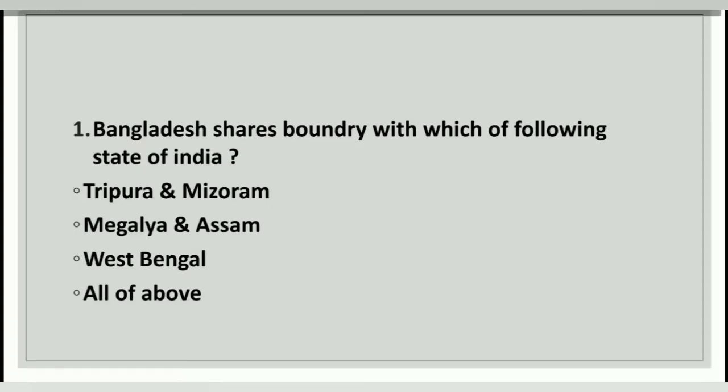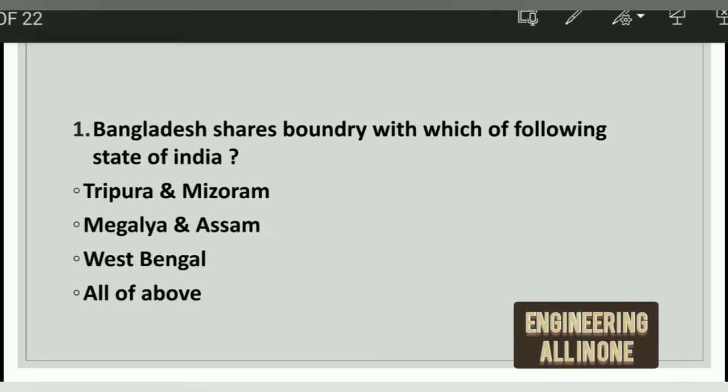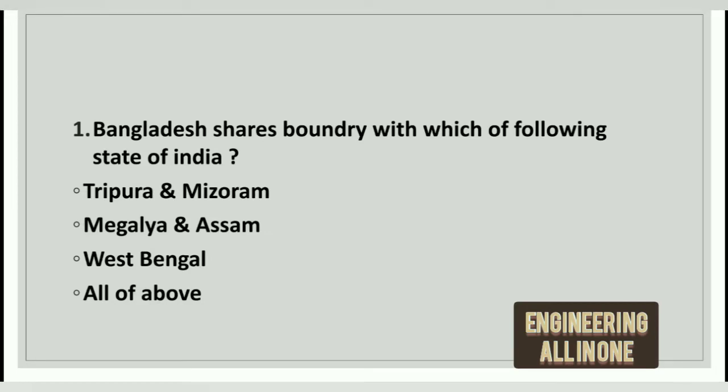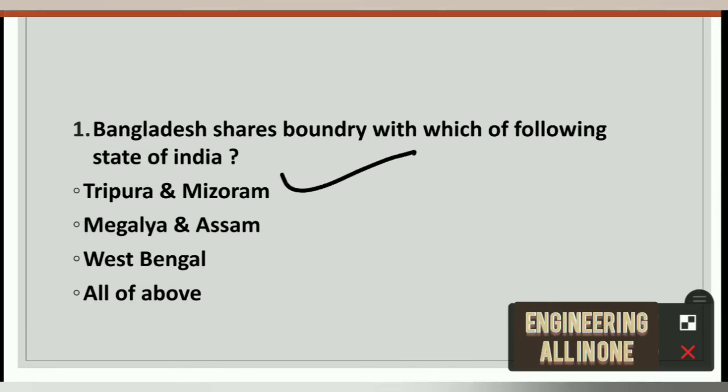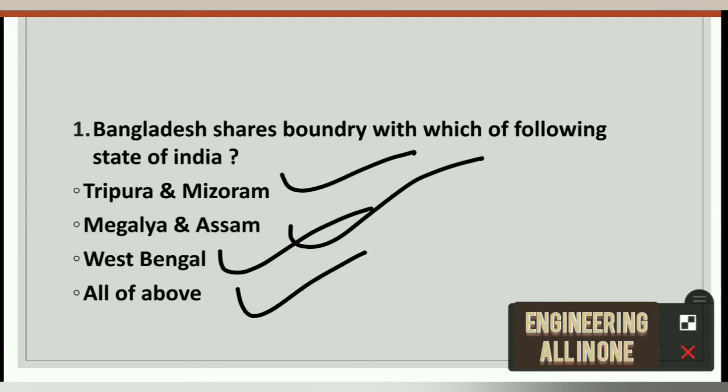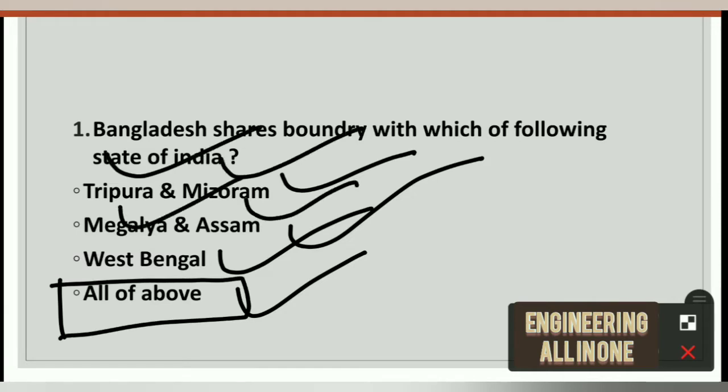Question number 1 in this video is: Bangladesh shares boundary with which of the following states of India? Options here are: Tripura and Mizoram; second, Meghalaya and Assam; third, West Bengal; and D, all of these. The right option to this question is option D, all of these. That is Tripura, Mizoram, Meghalaya, Assam and West Bengal. These all states share their boundary with Bangladesh.